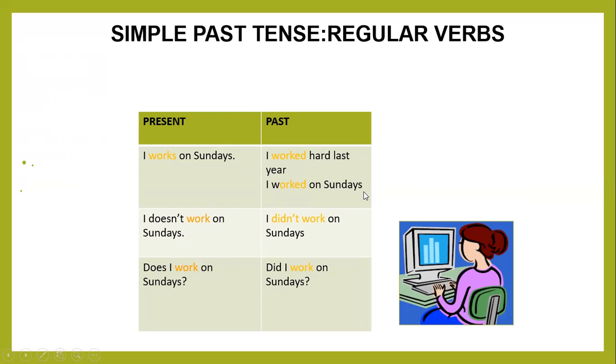I worked on Sunday. I didn't work on Sunday. When we make a negative sentence, we require a helping verb.